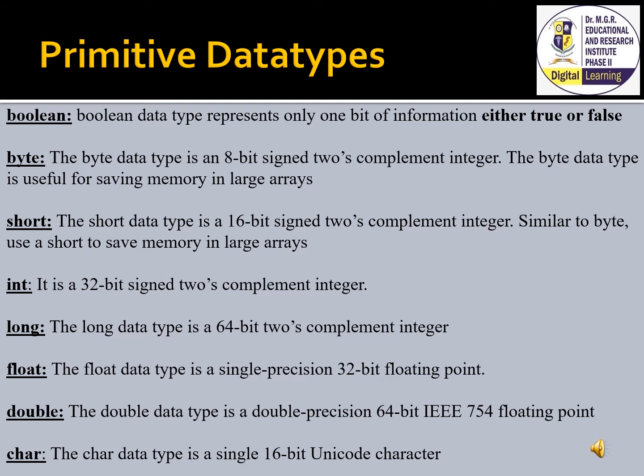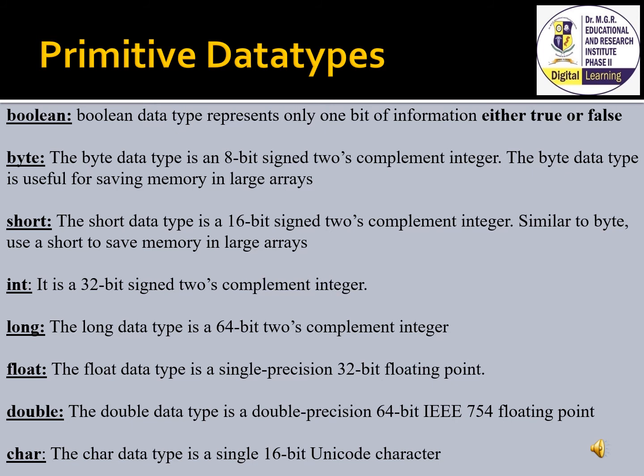The first primitive data type is byte. Byte data type is an 8-bit signed 2's complement integer. Byte data type is used to save space in large arrays. Next, short data type. Short data type is a 16-bit signed 2's complement integer, and it can be used to save memory as a byte data type. Short data type is 2 times smaller than an integer.